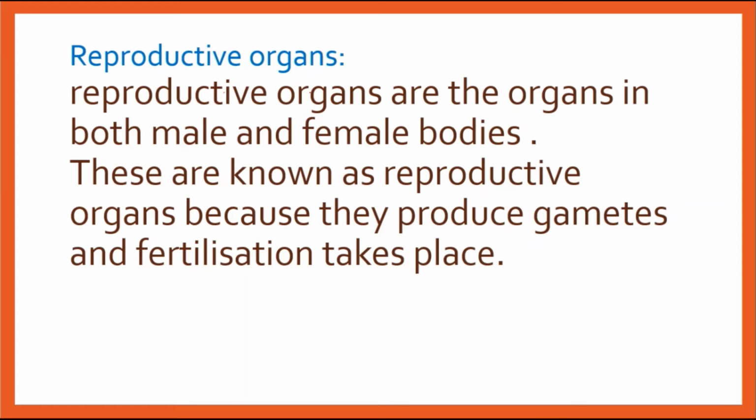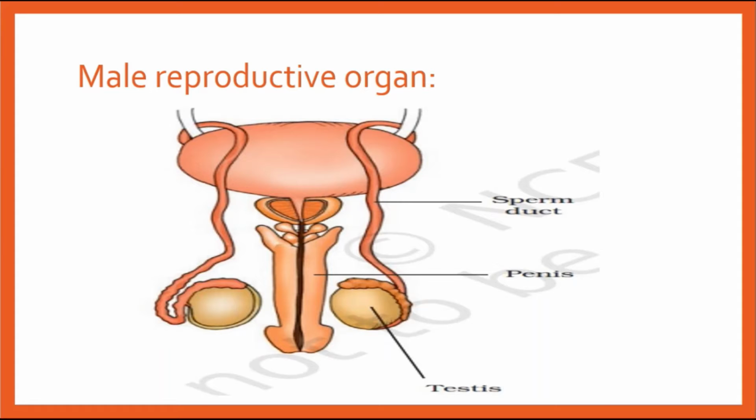Let's take the male reproductive organ first. This is the male reproductive organ: sperm duct, penis, testis. A pair of testes we have. The sperms are produced in the testis and go through the sperm duct. Then it reaches the urinary bladder, and from there it reaches the penis and comes out through the penis. Remember that it comes out through the penis.